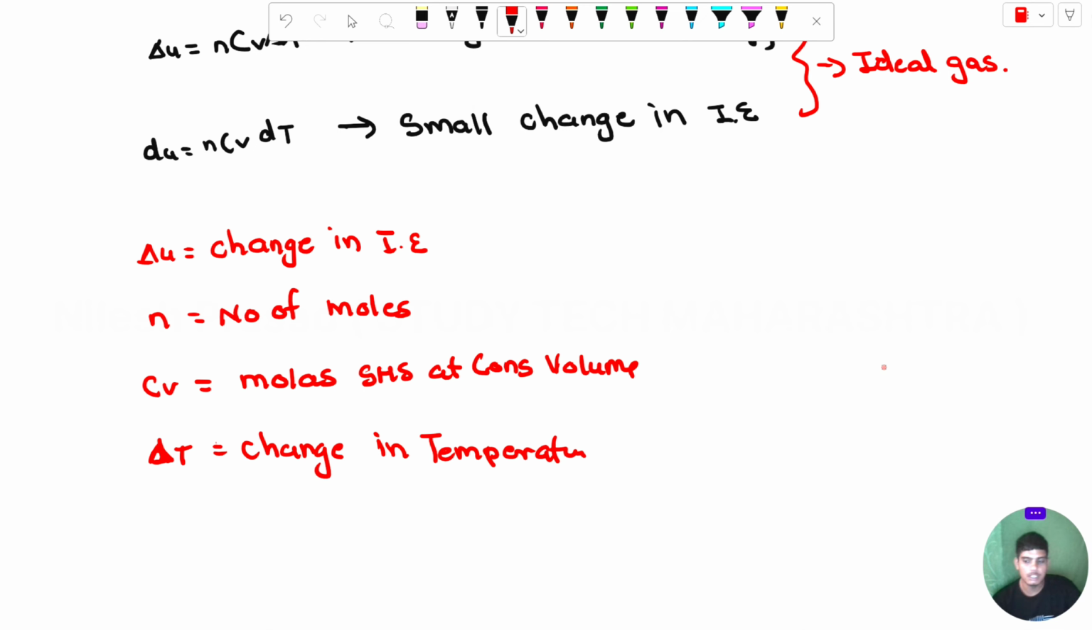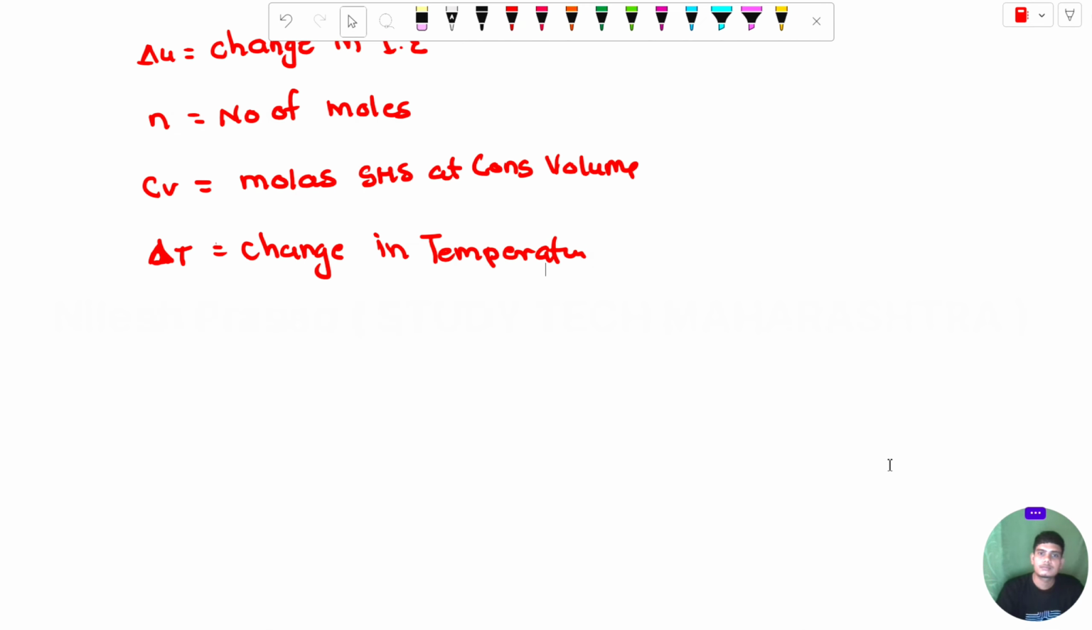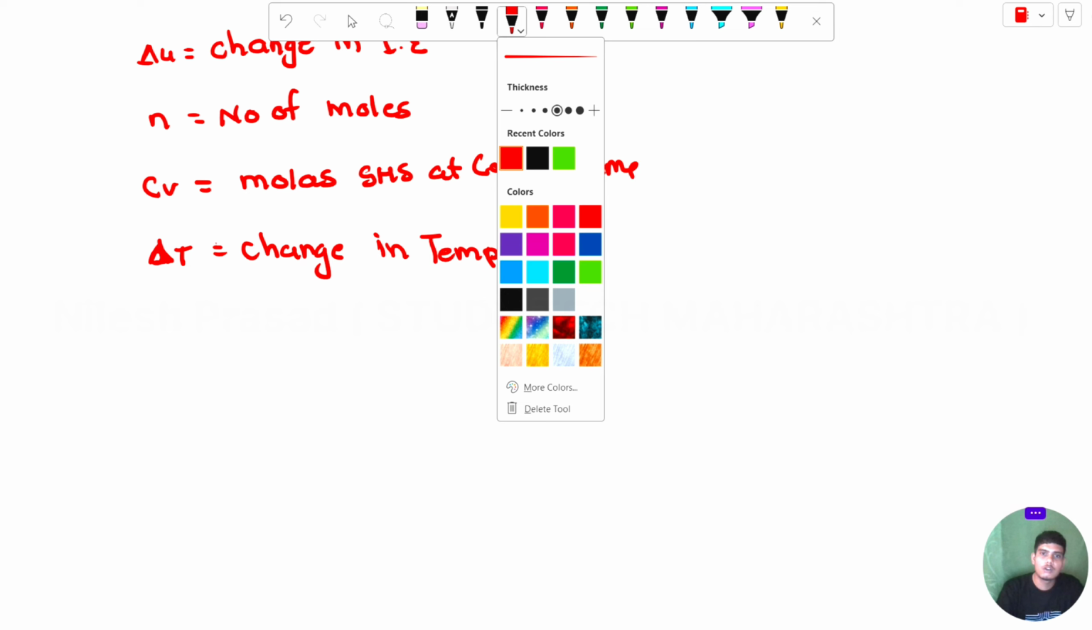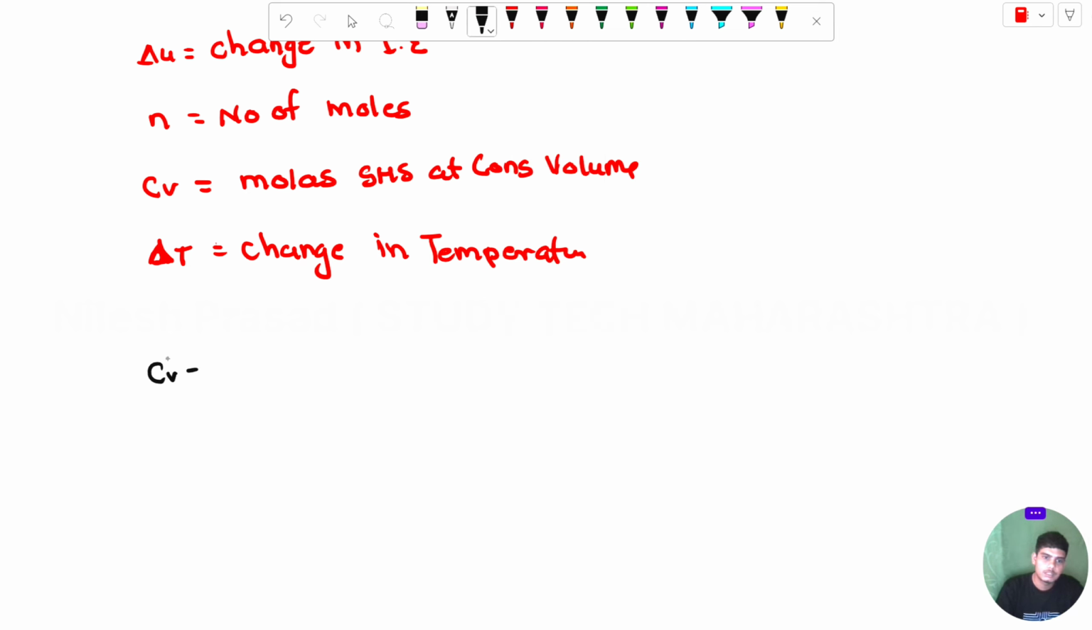If you want to find the value of delta U, you can first find the value of Cv. What is the value of Cv? The formula of Cv is f upon 2 multiplied by R. What is f? f is the degree of freedom. If the f value is 3, it is for monoatomic gases.